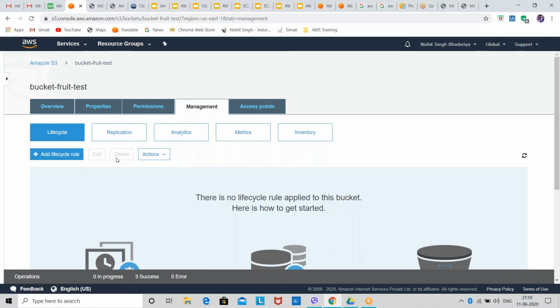Make this very clear: if you are using any service for any real-world project, for your industry or company, for any service you need to create a CloudWatch, because CloudWatch will help you understand the usage of your service, how it is being used, and so on.